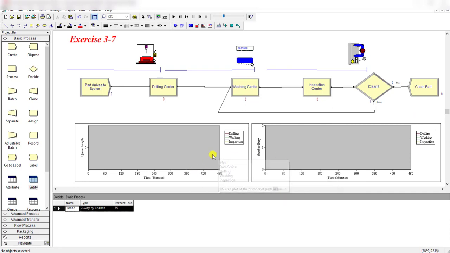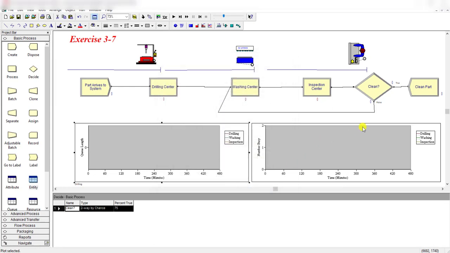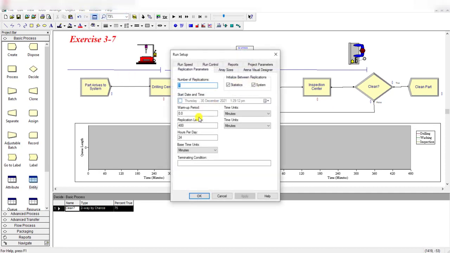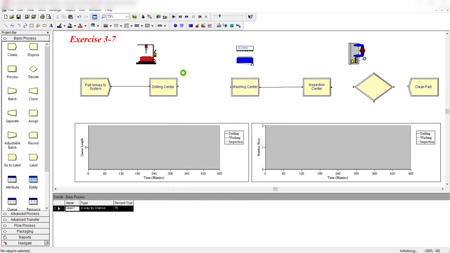Okay, so these two charts show the queue length and the number busy value, and they remain the same data series as we discussed in the previous exercise. Okay, so run setup, and we are running the simulation for 480 minutes, and the number of replications remains the same, that's equal to 1. Okay, so now let's run the simulation.